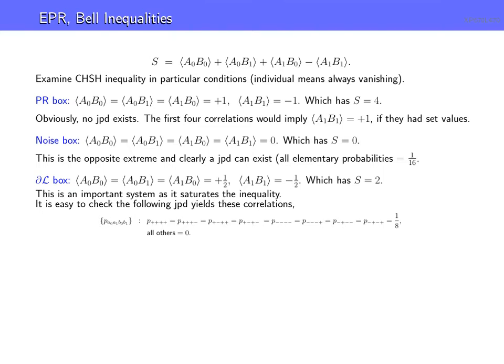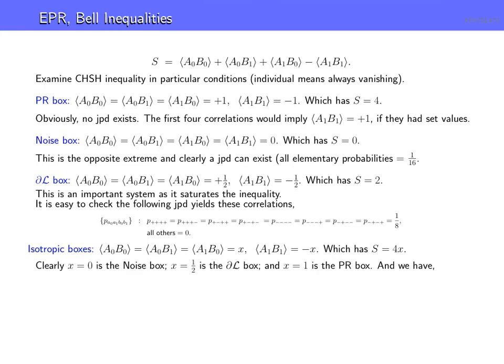This is an intermediate between the PR box and the noise box. Notice the way I've been constructing them. The first 3 always have the same value, and the last one has a different value. This means I can make an interpolating formula between these, going from the noise box up to the PR box, as follows. They're called isotropic boxes. That's just a fancy name, don't worry about it. We can say the first 3 are X, and the last one is -X. So clearly, when X is equal to 0, we have the noise box. When X is equal to 1/2, we have our boundary, or saturate the inequality. And when we get 1, we get the PR box. So that's just a way to describe it.